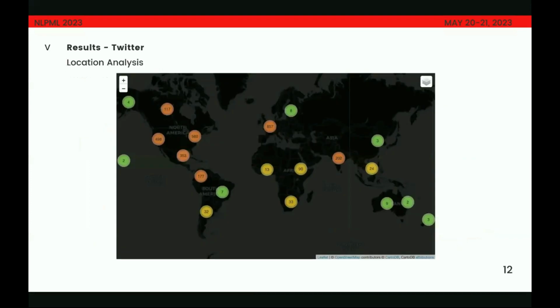Talking about the location analysis, Twitter allows users to have basically a string as their location. So we use named entity recognition to extract the location from these location strings, and we can see the distribution of those locations on this map here. So there are major hotspots that we obtained. We can see that there's America, there's Canada, India, the UK, Mexico, and Venezuela.